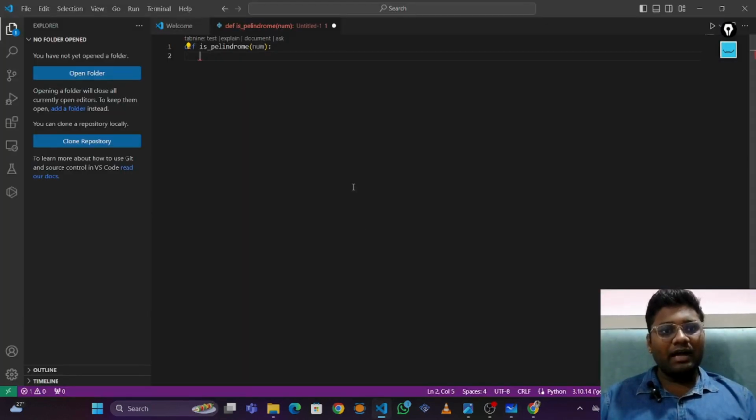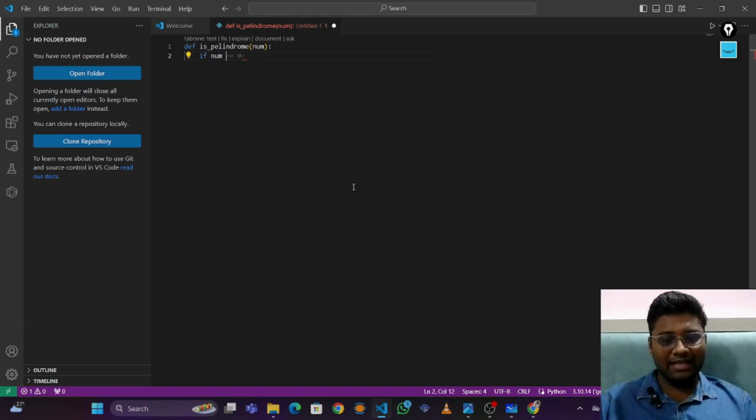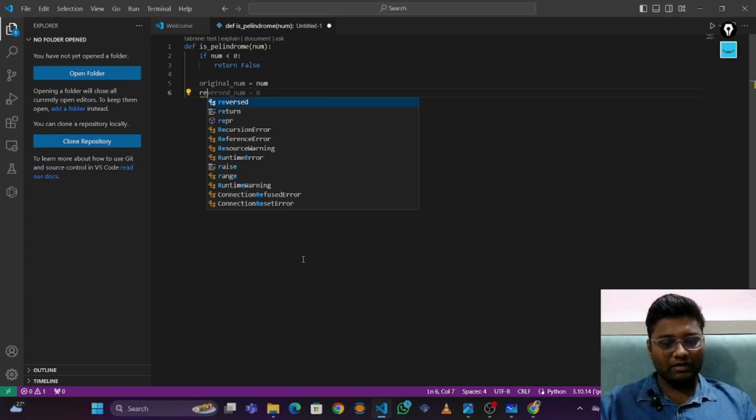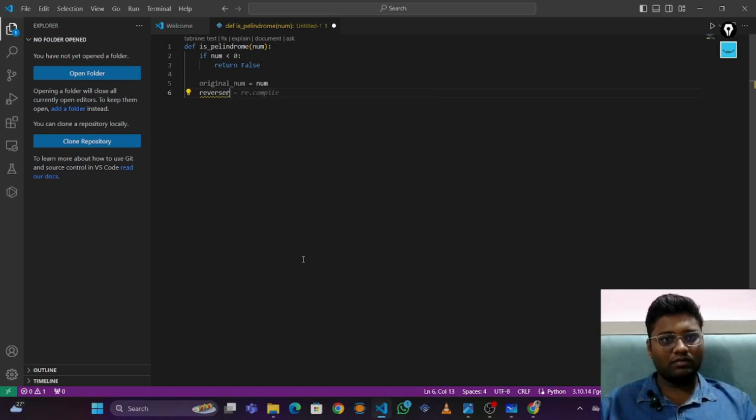So here we have defined our function called isPalindrome, and let's begin with the first step. If num is less than 0, return false, because if it is negative it is not a palindrome. Now let's define the original number, and let's define the reverse number. And as of now the reverse number is 0.